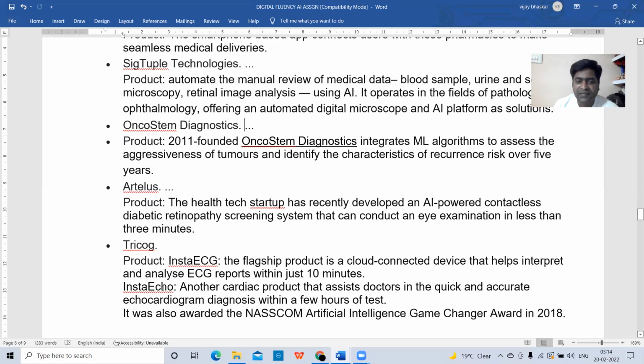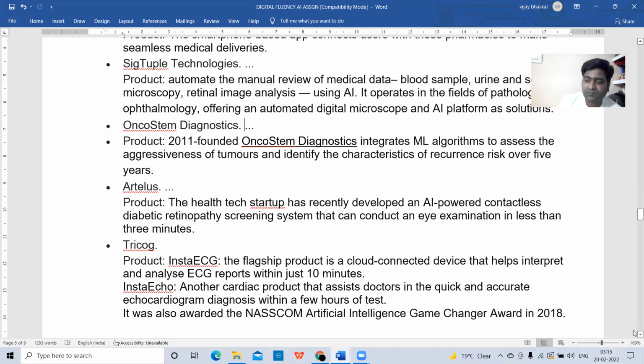And another one is Insta Echo, another cardiac product that assists doctors in quick and accurate echocardiogram diagnosis within a few hours. This is related to heartbeats, how the heartbeat is changing. The accurate heartbeat of a patient can be diagnosed using this Insta Echo product developed by Tricog. It was awarded the NASSCOM Artificial Intelligence Game Changer Award in 2018. So Tricog is also awarded by NASSCOM.